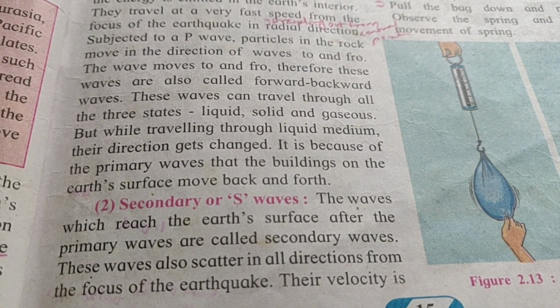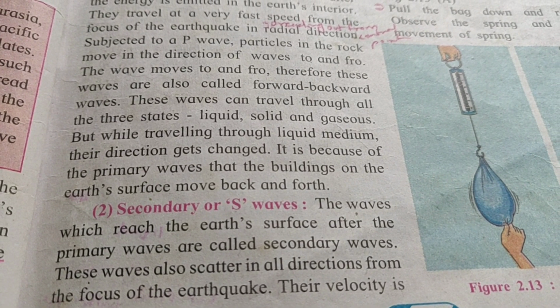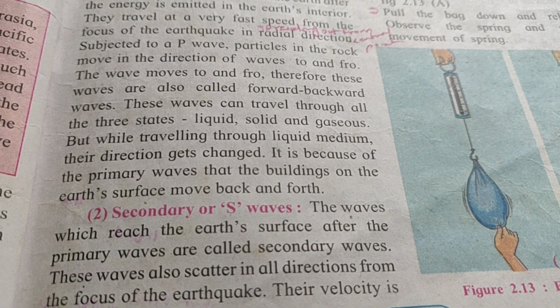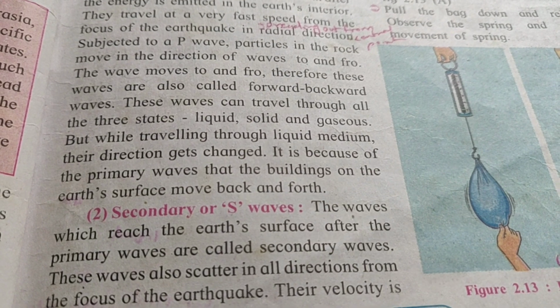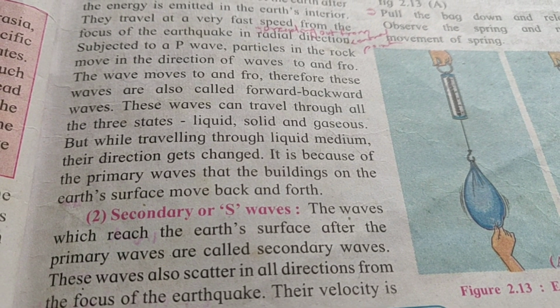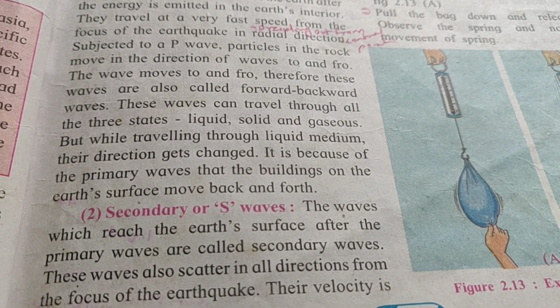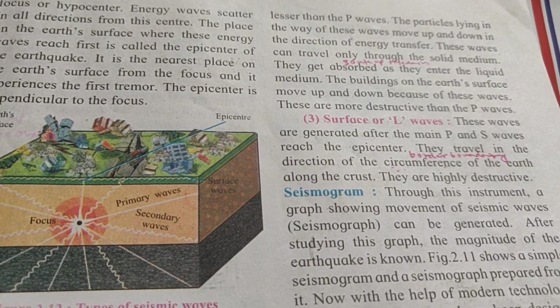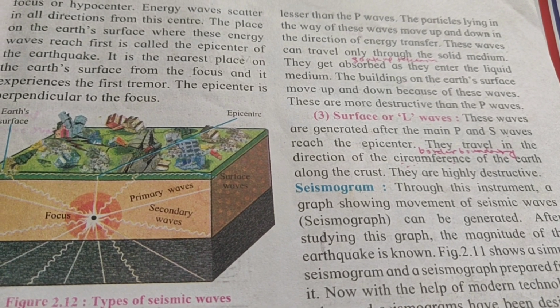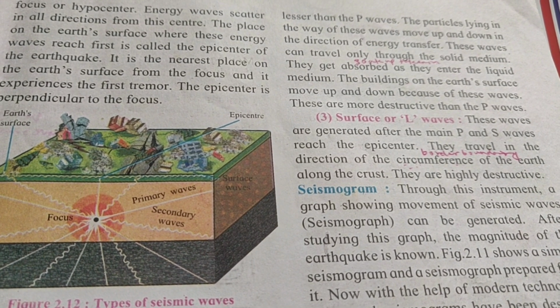Next is secondary waves. The waves which reach the Earth's surface after the primary waves are called the secondary waves. These waves scatter, that is, spread in all directions from the focus of the earthquake, and their velocity is lesser than the primary waves. Velocity, speed, is less than the primary waves.